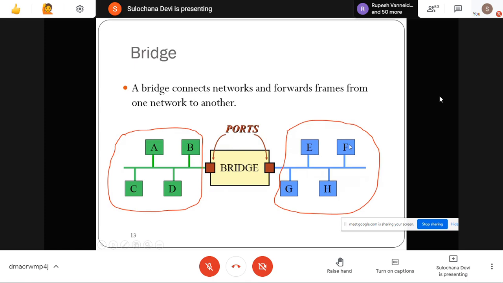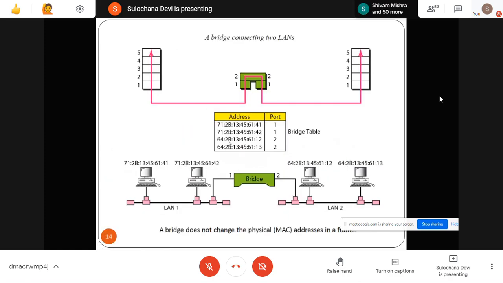So suppose F wants to send something to A. That information will come to the bridge. Bridge has its own table. On that table, it will find out which port number this MAC address is on, and it will forward that information to that machine. We call this a bridge table. In it, it has the MAC addresses of all the machines, and on which port number those machines are connected.